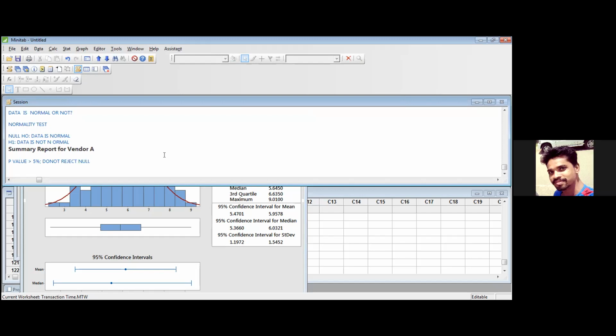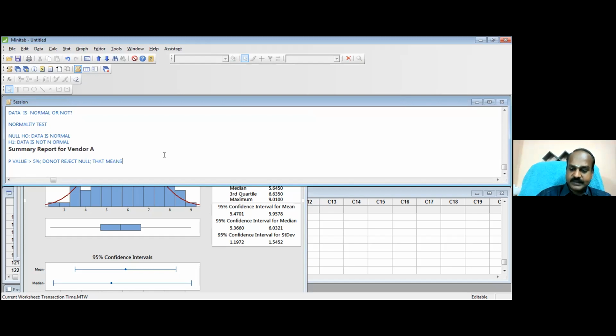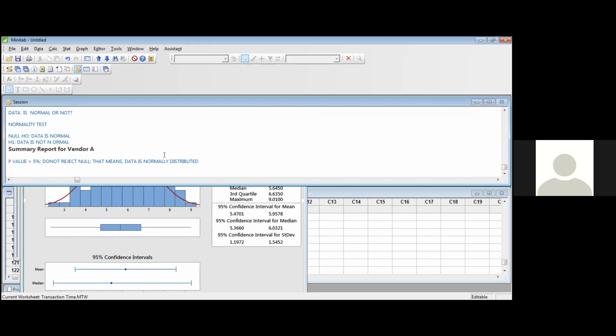Do not reject the null. That means data is normal. Is it clear? For you to conduct ANOVA, your data should be normally distributed, and the groups you are studying should have equal variances. Then only you can do ANOVA.